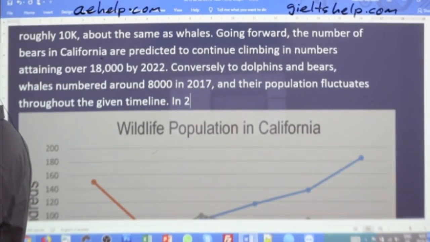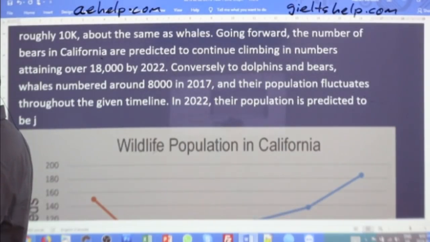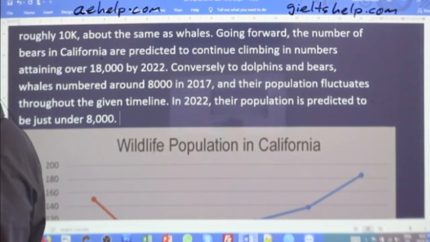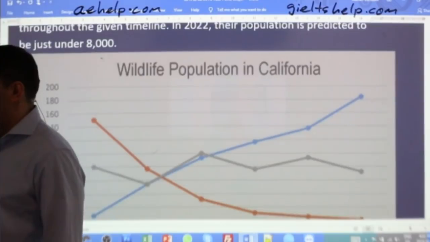If you want, you can write this, in 2022, their population is predicted to be just under 8,000. All right, so that's great.